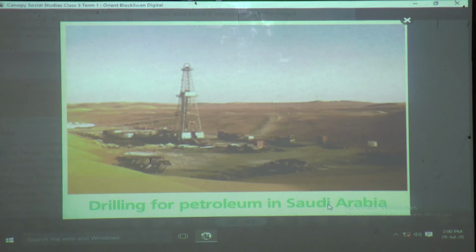Can you see in this picture that this machine is showing the drilling, where underground they are drilling the ground deep down, and what is found from there? Yes, petroleum. So because of the natural resource, Saudi Arabia is a very rich country.